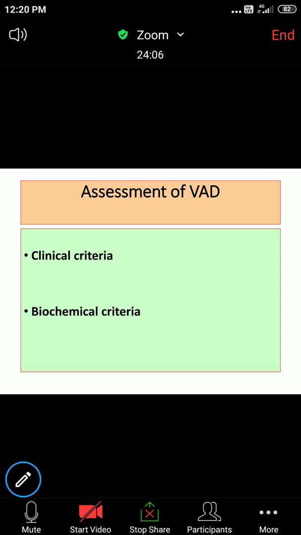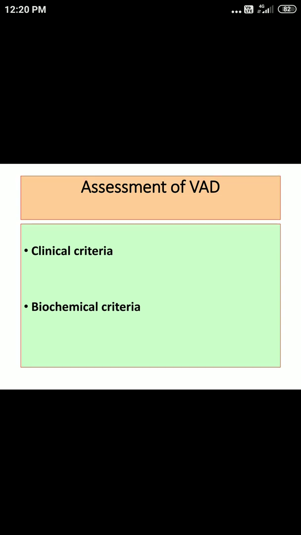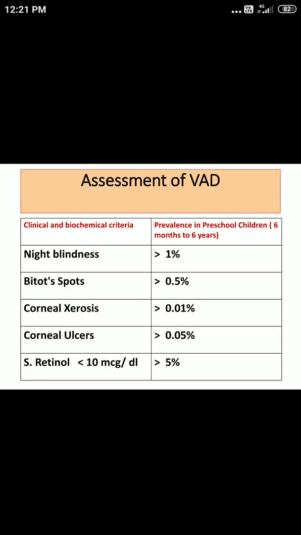For assessment, we can use 2 different criteria. One is clinical criteria and the second is biochemical, that is laboratory investigation. So we can either use lab investigations or clinical criteria. For clinical criteria, whatever ocular manifestations are there, we are supposed to see in this age group.